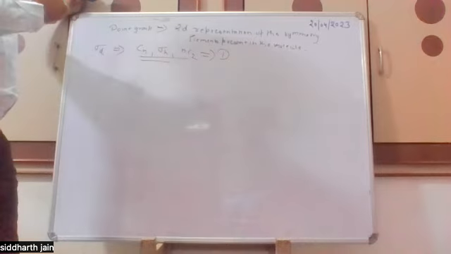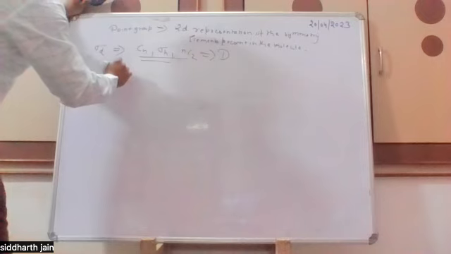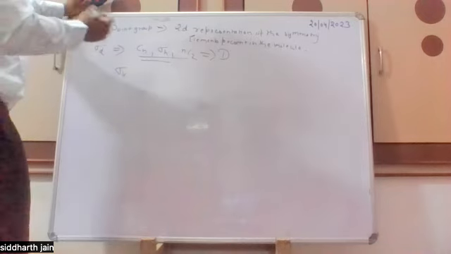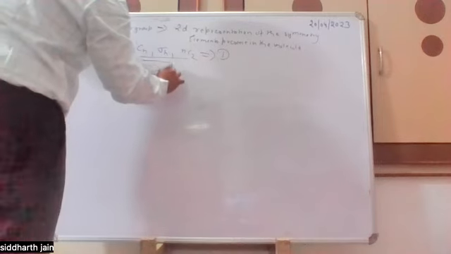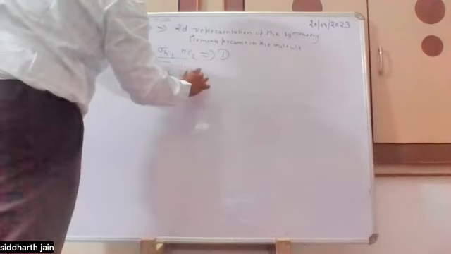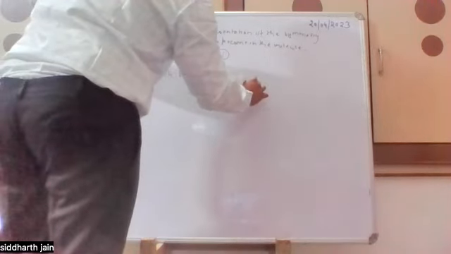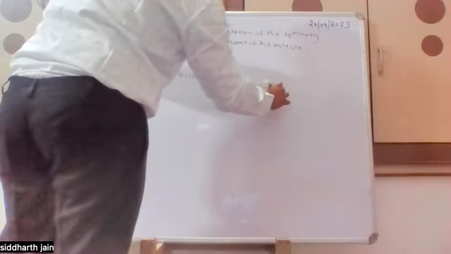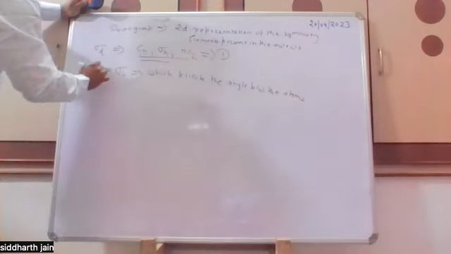if there is a plane which is sigma v, usually called a vertical plane, which bisects the angle between the atoms, then it is represented as sigma d, or the dihedral plane.